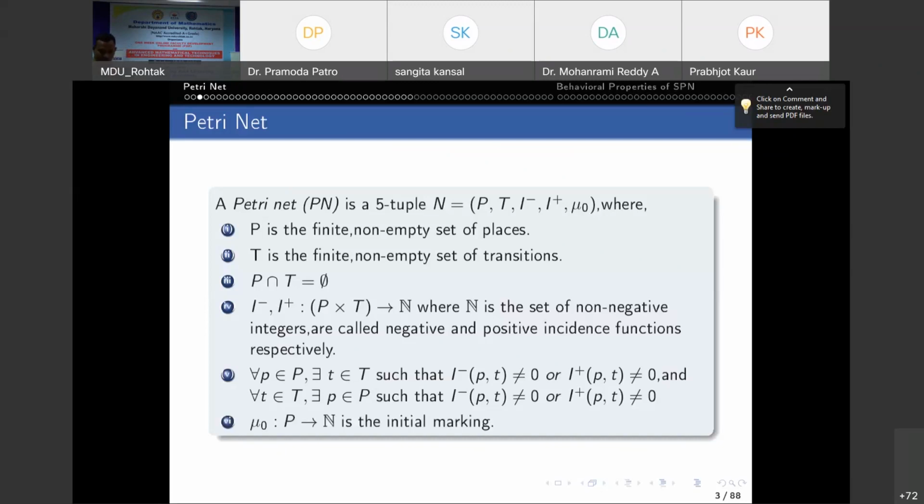And what is mu naught? Mu naught is a function from the set of places to the non-negative integers, and it is called the initial marking. So if you see, mu naught is a function from P to the set of natural numbers. That means mu naught of some small p belonging to capital P will be a natural number. Suppose it is 3. That means it is called the token in that particular place, right? So mu naught, the initial marking, is with respect to the tokens in a particular place. I'll see later on.